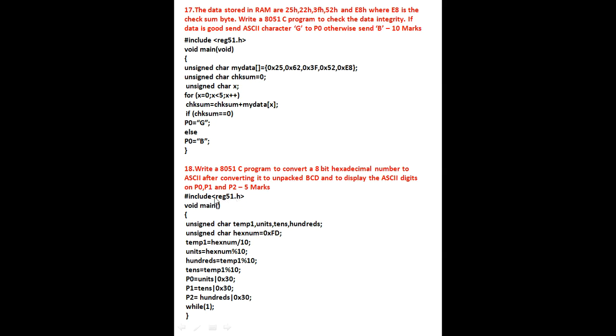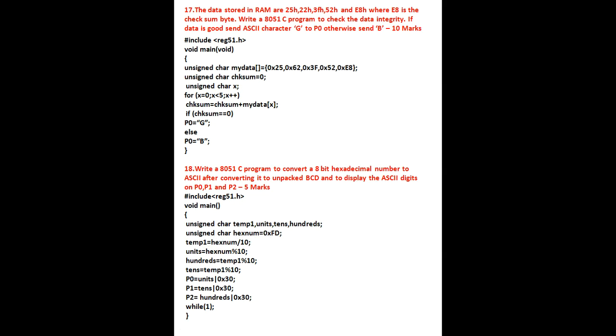Here I have started with #include <reg51.h>, void main. So I have taken 3 variables to store the 3 intermediate results, and one temp1: unsigned char temp1, units, tens, hundreds. Next, our hexadecimal number I have taken. FD is our hexadecimal number: unsigned char hexnum is equal to 0xFD. I have started the operation of how to convert hexadecimal to ASCII.